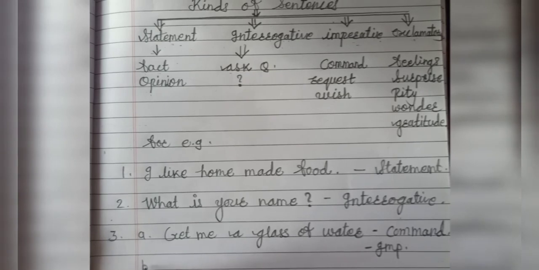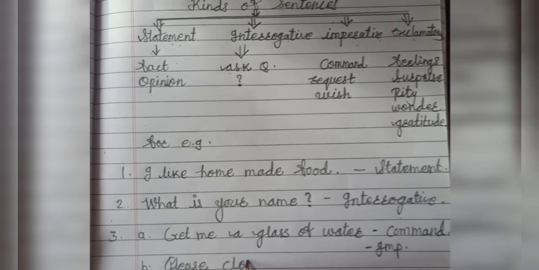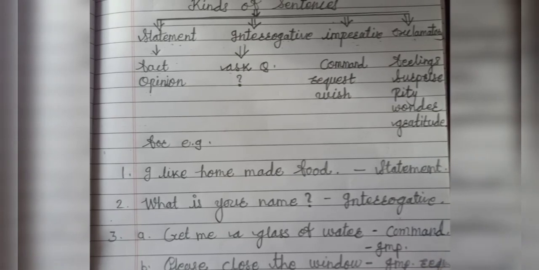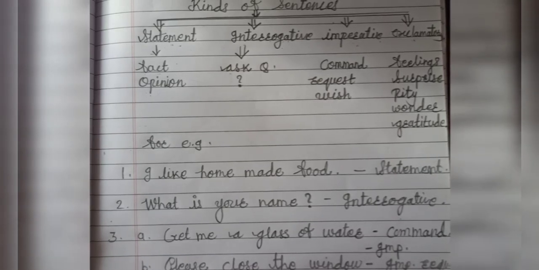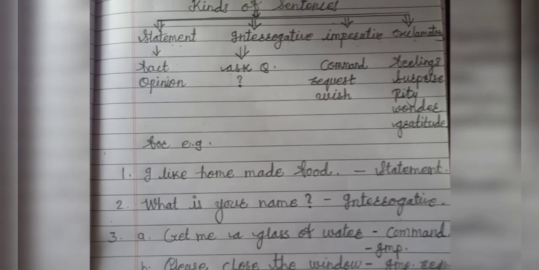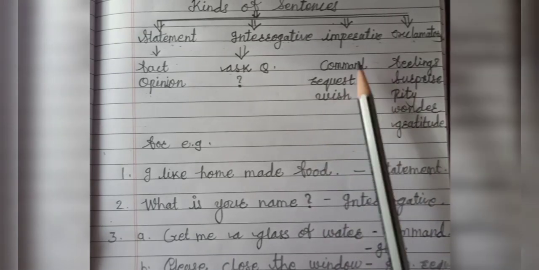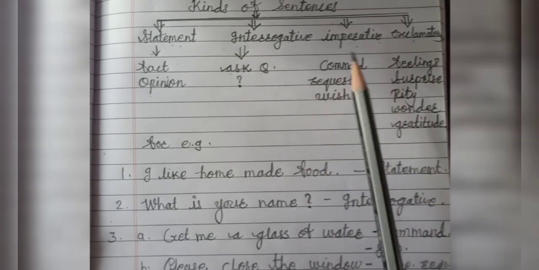Second example: Please close the window. Which type of sentence is it? What does it show? Yes, it's a request. So this one is also an imperative sentence. Wish, for example: have a great day. What is it? It's a wish. So this sentence is also imperative. So what we learned is that sentences that express command, request or wish are called imperative sentences.